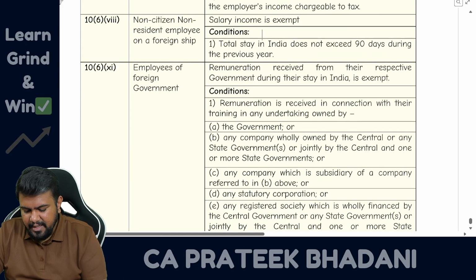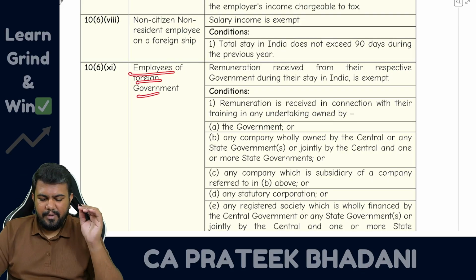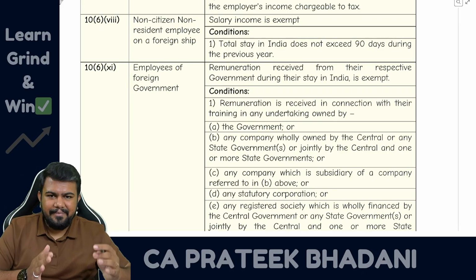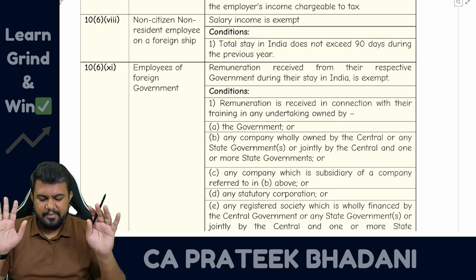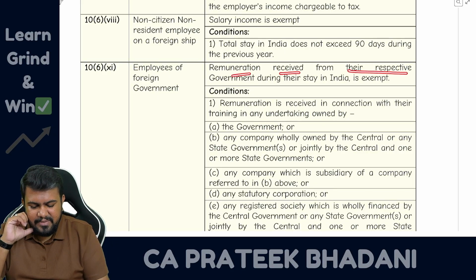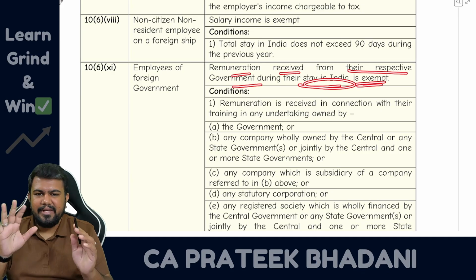Then last one, section 10 clause 6 subclause 11, employees of a foreign government. So if foreign government employee is coming to India and doing the training in Indian government, then their salary will be exempt. So remuneration received from their respective government during their stay is fully exempt.